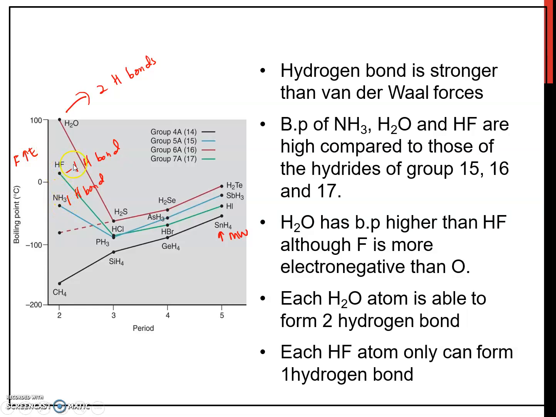These two molecules, HF and NH3, have a lower boiling point compared to H2O because they can form only one hydrogen bond. H2O can form two hydrogen bonds, and the hydrogen bond is stronger than van der Waals forces. That's why H2O has the highest boiling point compared to the other molecules.